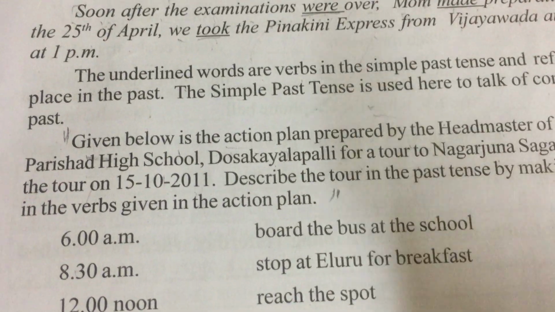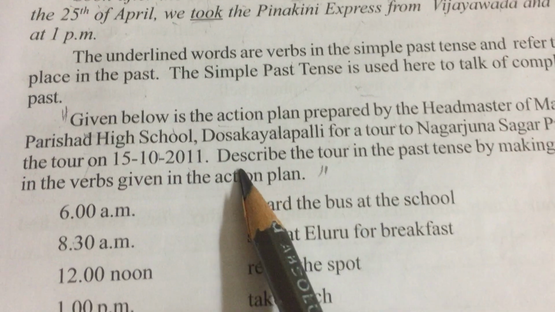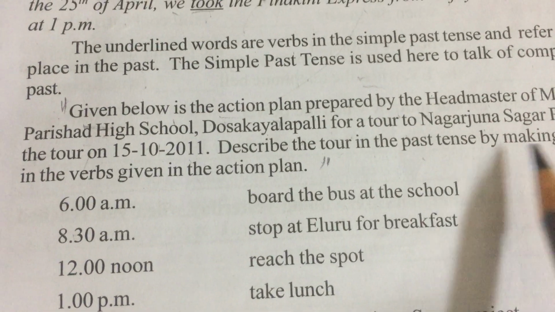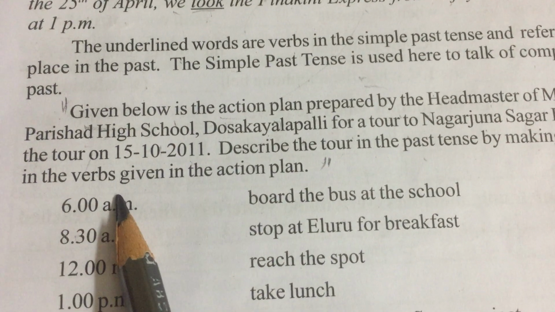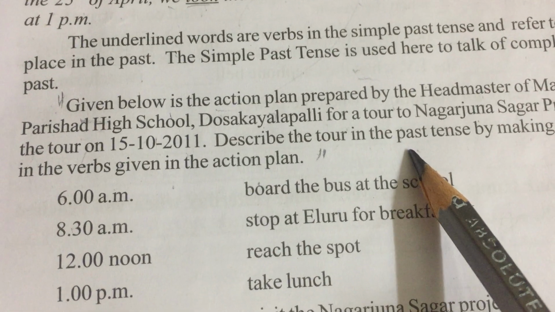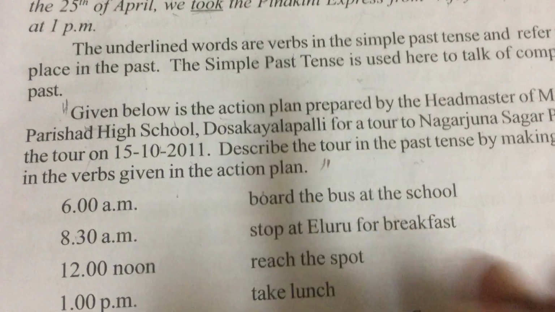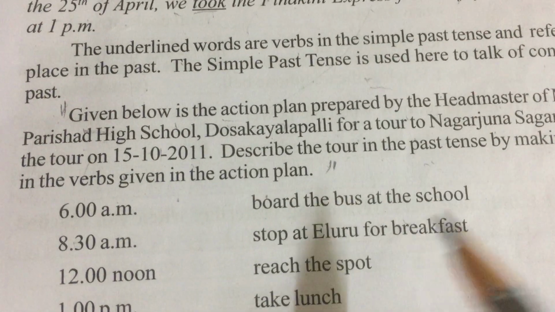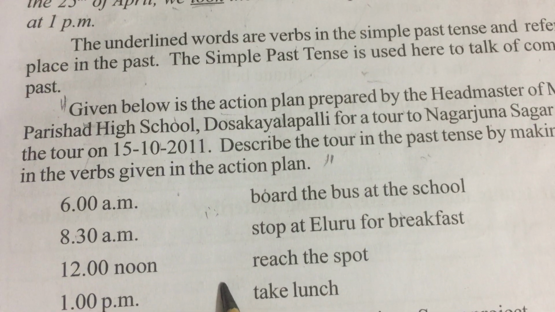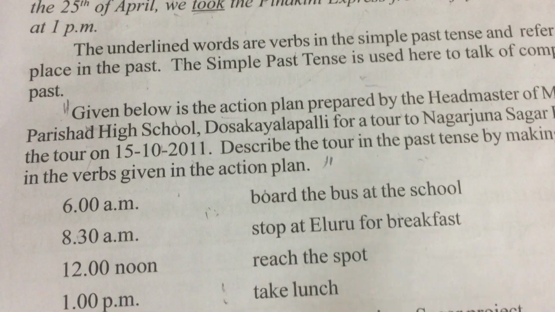So they went and they finished the tour, and the tour is completed. Describe the tour in the past tense by making appropriate changes in the verbs given in the action plan. Now here he says there was an action plan, but they already finished it. This was the plan before they went to Nagarjuna Sagar project. Now this is finished. They already finished it.